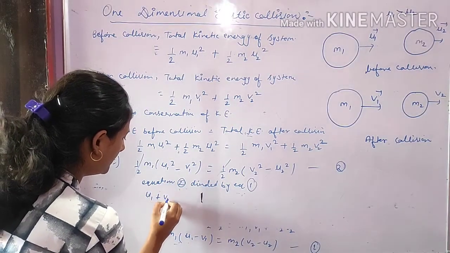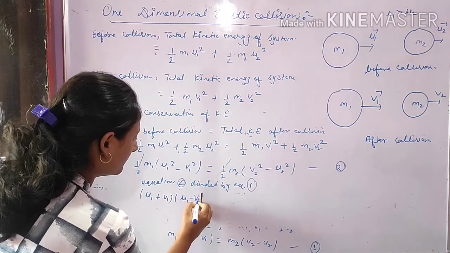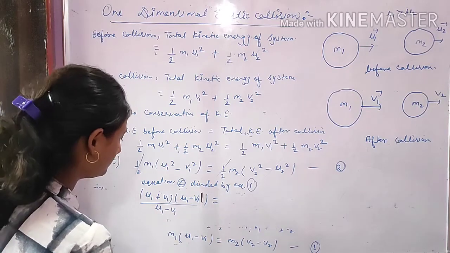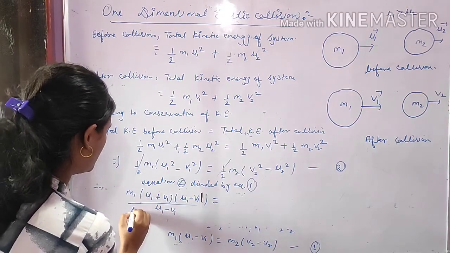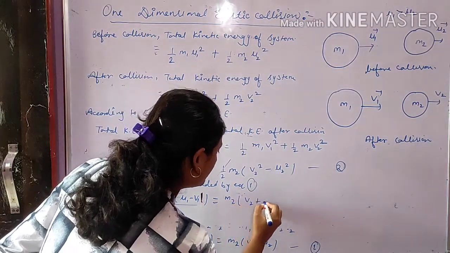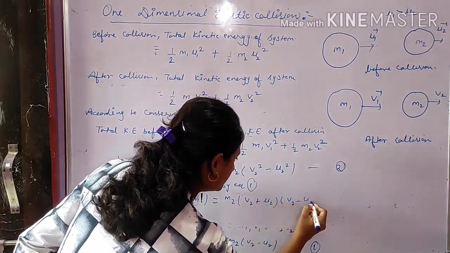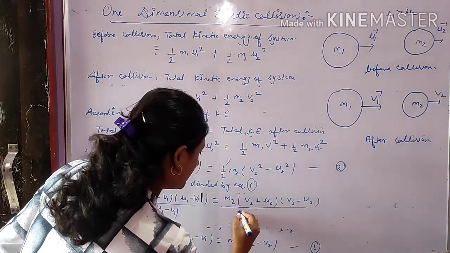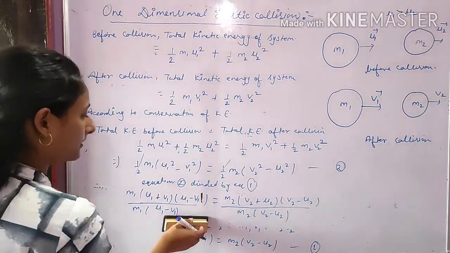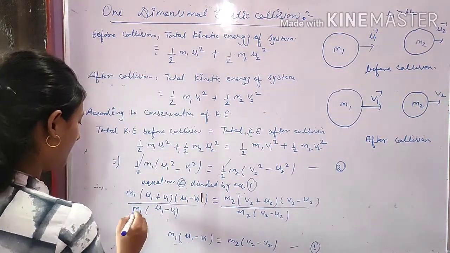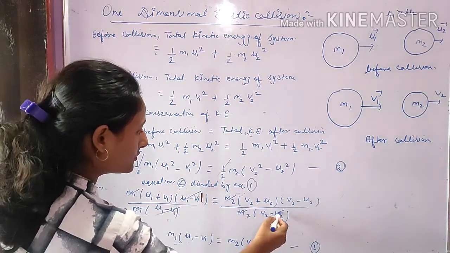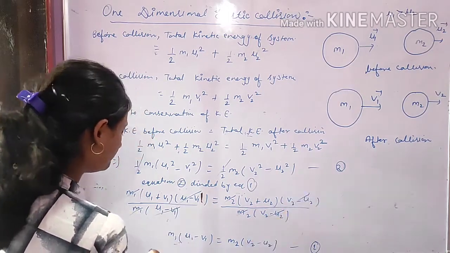u1 plus v1 and u1 minus v1 upon u1 minus v1, and we write m1, and here m2 (v2 plus u2)(v2 minus u2) upon m2 (v2 minus u2). So here m1 cancels and u1 minus v1 also cancels, v2 minus u2 cancels.